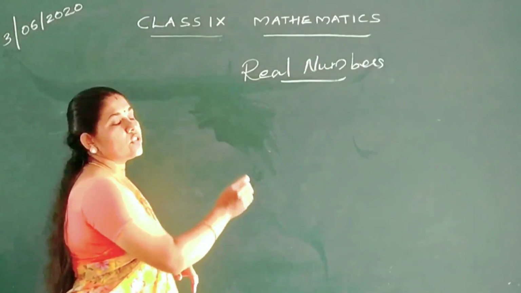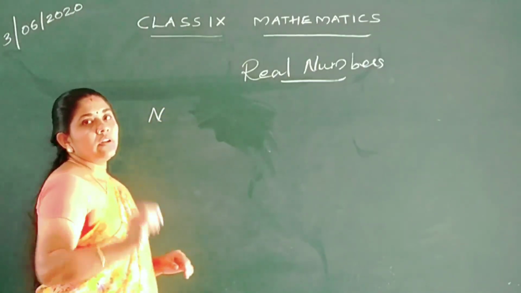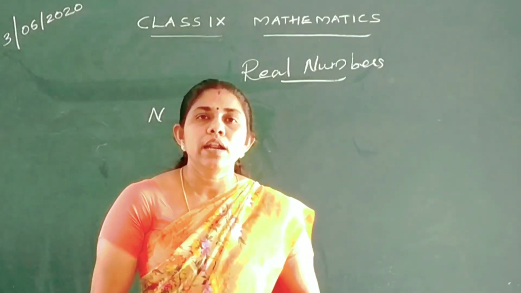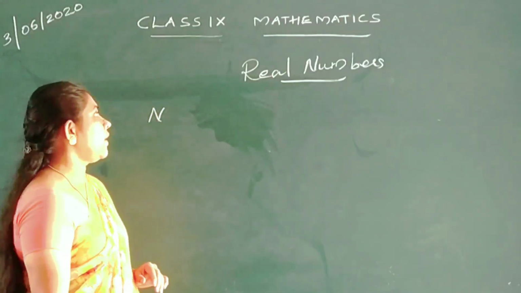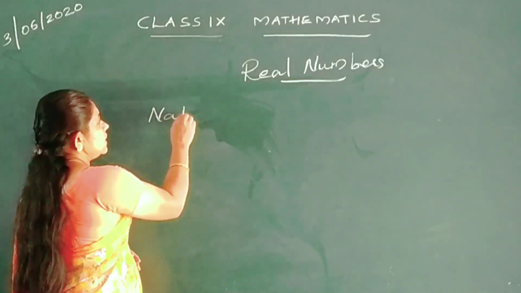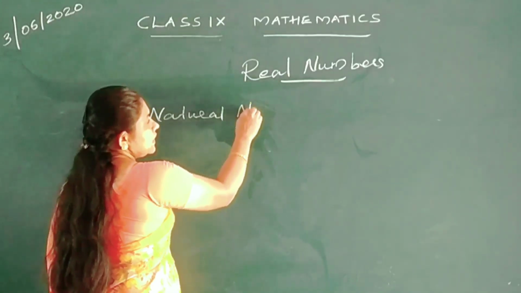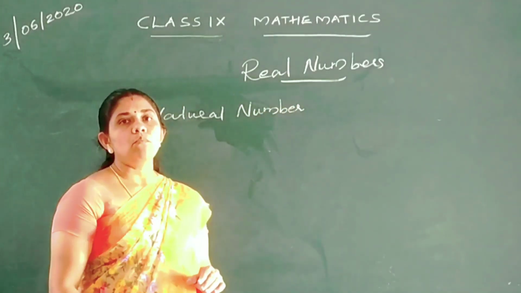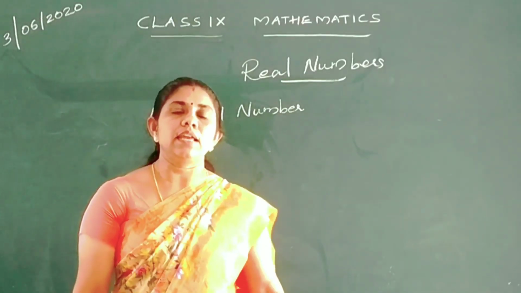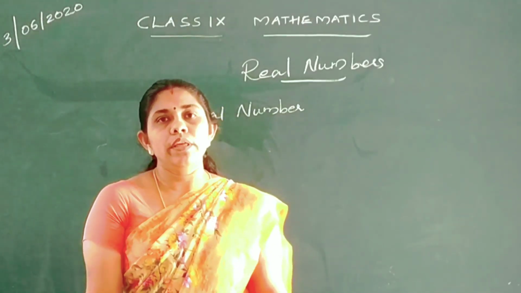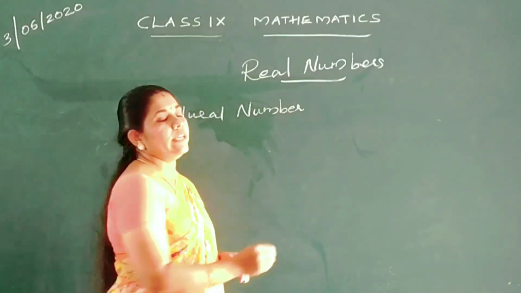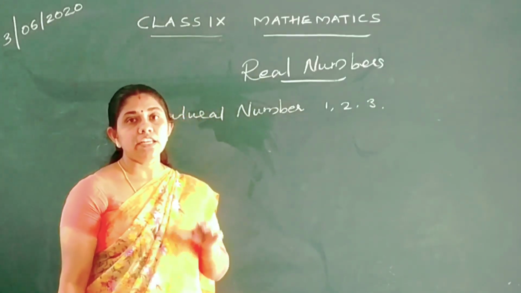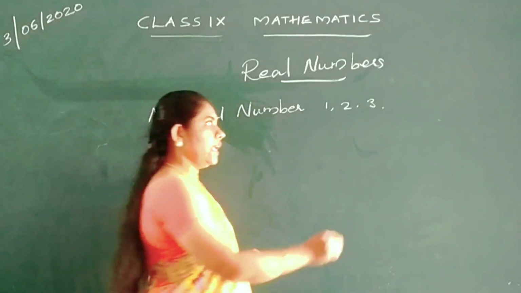For the natural numbers, open your rough notebook or running notes and write down the definition for the numbers. All the numbers you have to note down. Now, natural numbers are the numbers starting from 1, 2, 3 like that. They are also called counting numbers, and they are denoted by the letter N.